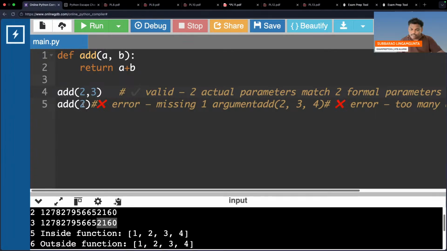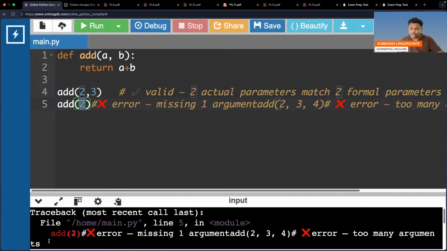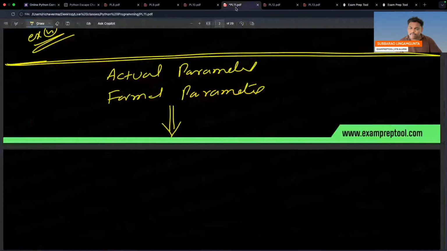But here, see this one. Two people are waiting, and you send only one person. There is a problem. When I run this one, there is an error. When two formal parameters are waiting, how can you send one actual parameter? Please be careful. The number of actual parameters must be equal to the number of formal parameters.